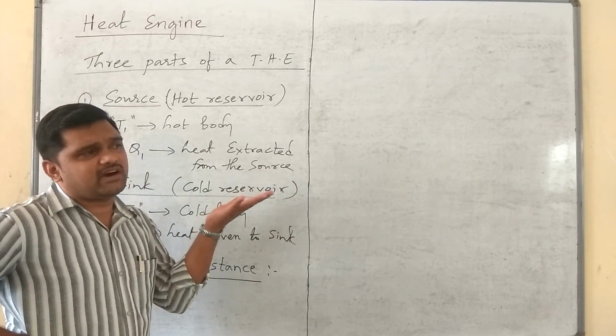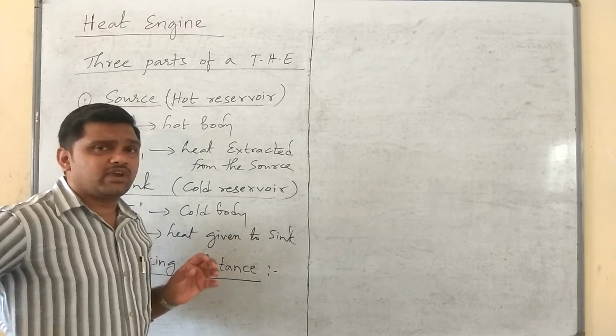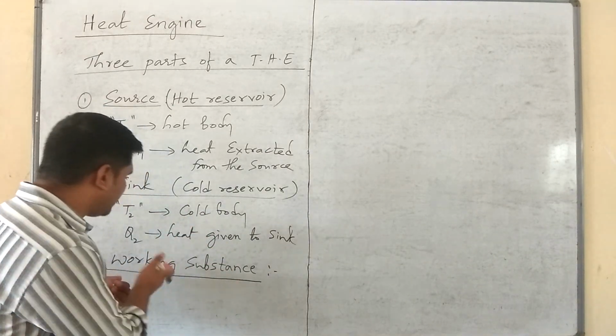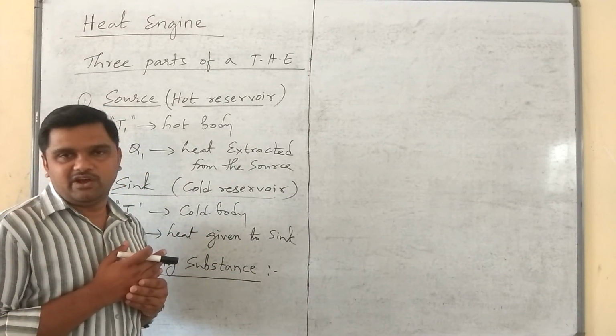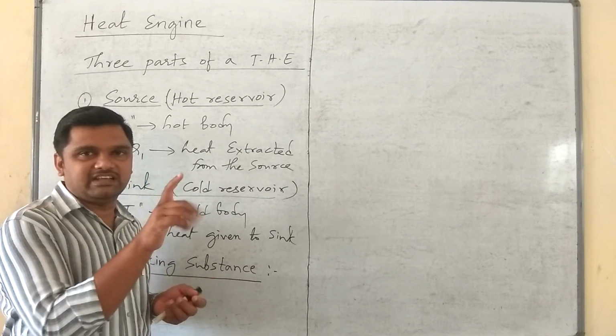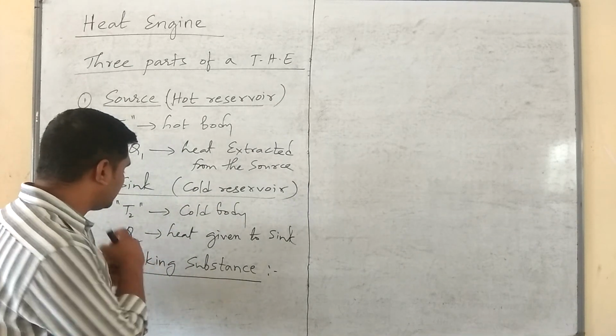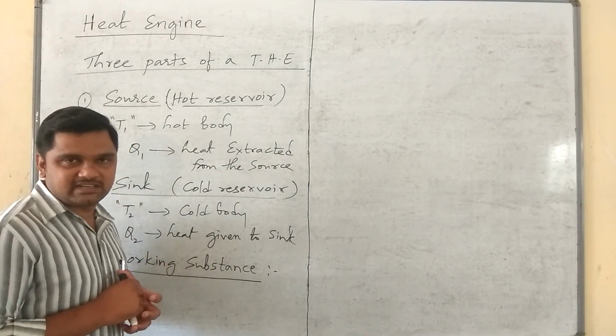In case of a diesel car or diesel engine, the mixture of oxygen and diesel will make the working substance. Now the new technology is fuel injection technology, isn't it? That mixture will convert into working substance.